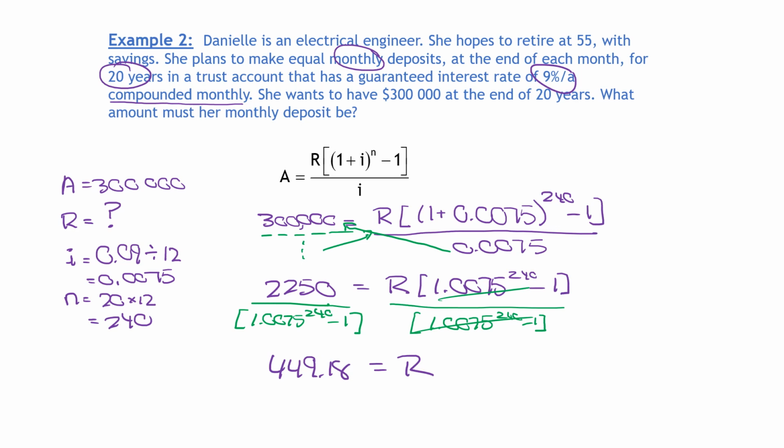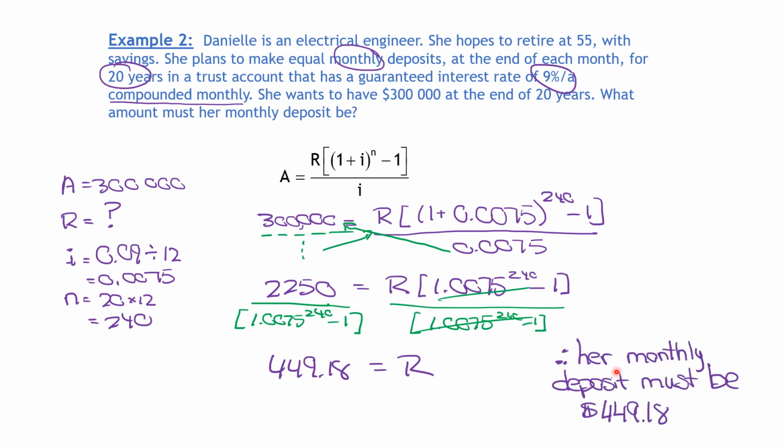We need a word answer. The question said, what amount must her monthly deposit be? Therefore, her monthly deposit must be $449.18, which she would probably round up to $450. So she would probably be putting $450 away every month for 20 years. And then when she's done, she would have this lovely nest egg of savings ready. That is your lesson on future value of annuities.